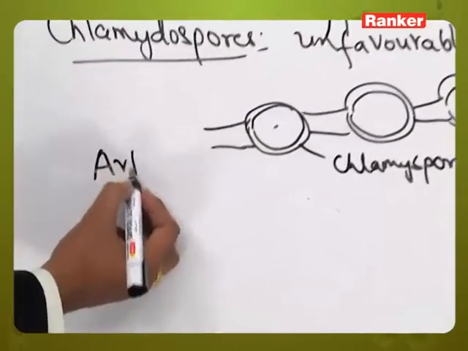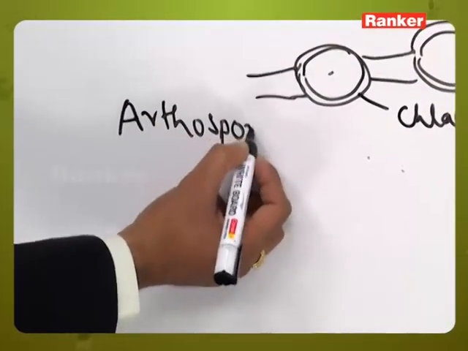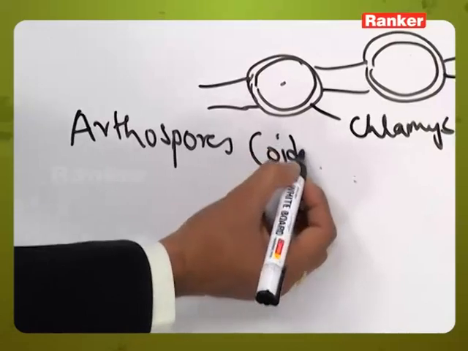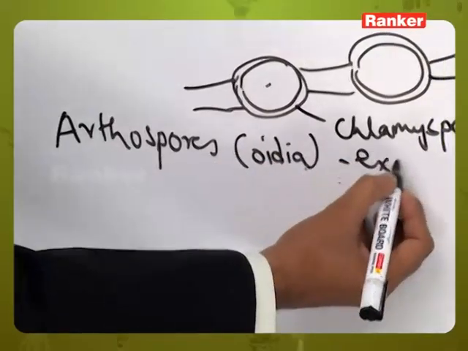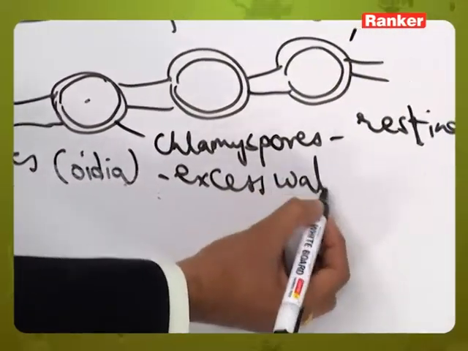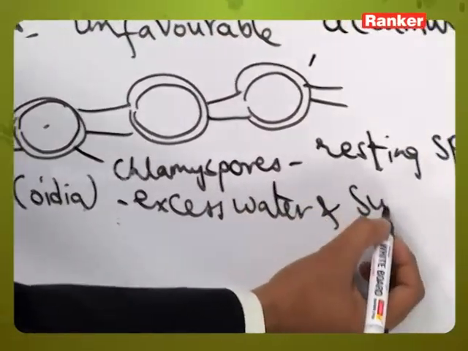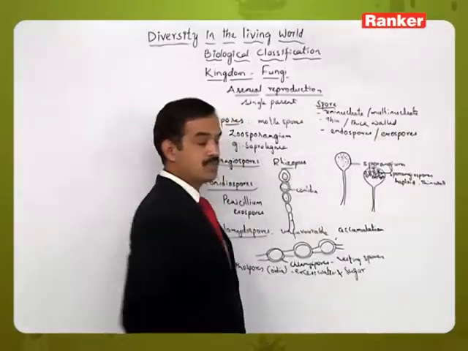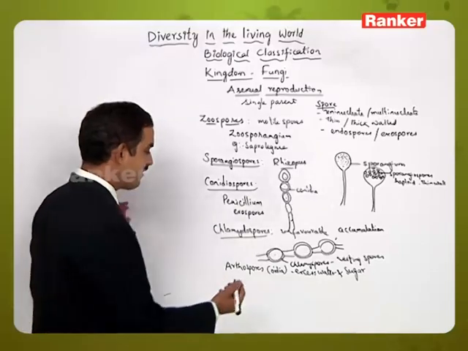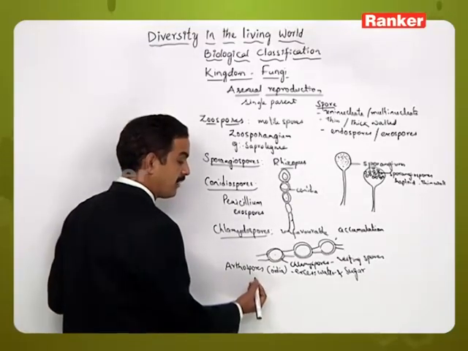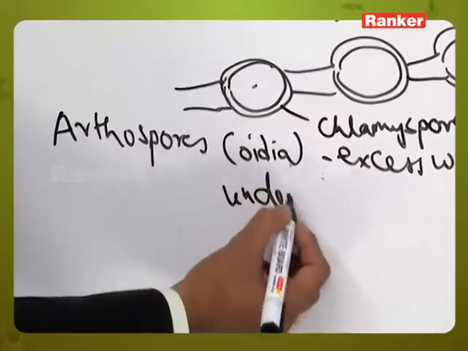Next one, arthrospores. These are called oidia. These are formed when excess water and sugar substances are present. Here they segregate, or undergo separation.